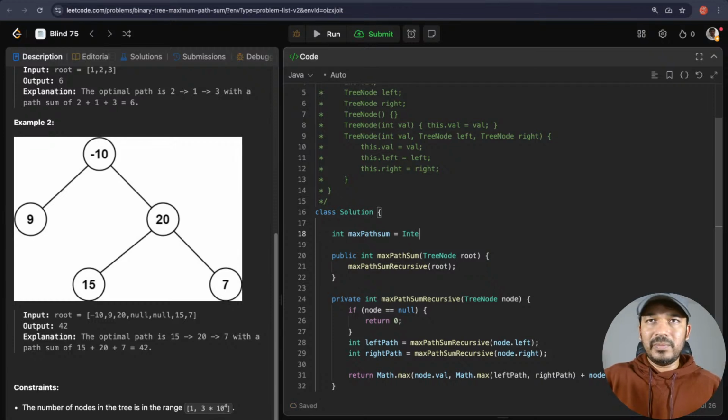We will initialize it to integer.min value.